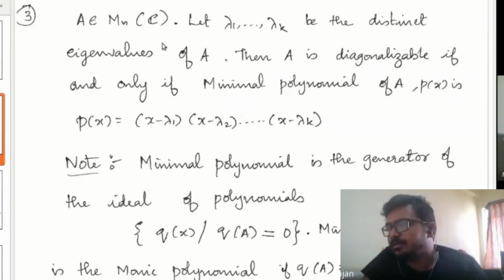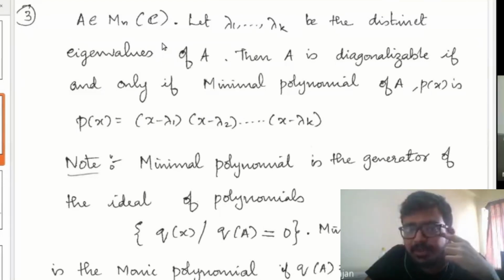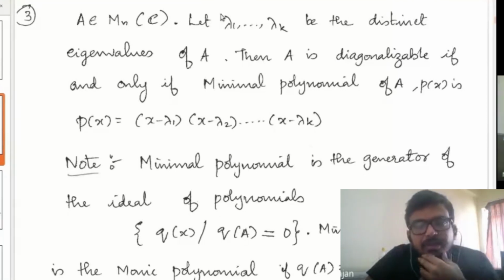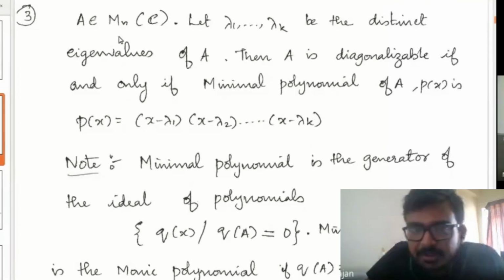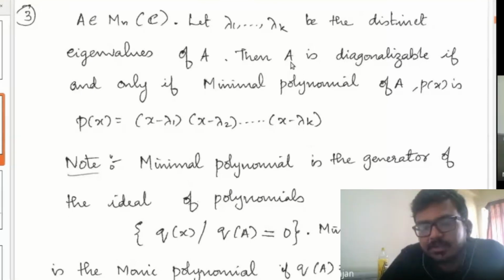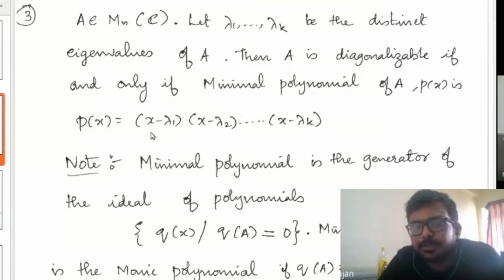Okay, there are many other definitions, like if you have a basis consisting of eigenvectors of A, then A is diagonalizable. But the simpler one is if a matrix is similar to a diagonal matrix, then the matrix is diagonalizable. So this is a well-known result: A is diagonalizable if and only if the minimal polynomial of A is of this form, P of x equal to x minus lambda 1 into x minus lambda 2 into etc., up to x minus lambda k.